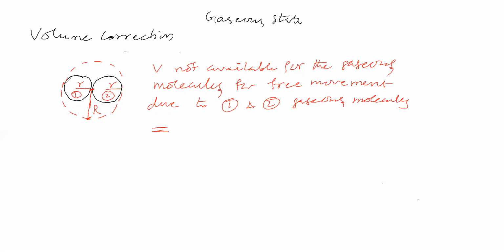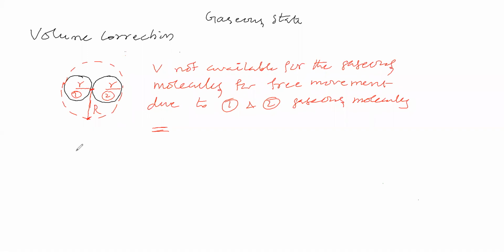Here gaseous molecule 1, here gaseous molecule 2. The two gaseous molecules are in contact. Now we will take this sphere. For this sphere, the radius is equal to capital R. Now, due to these two molecules, what is the volume not available for free movement for other gaseous molecules?